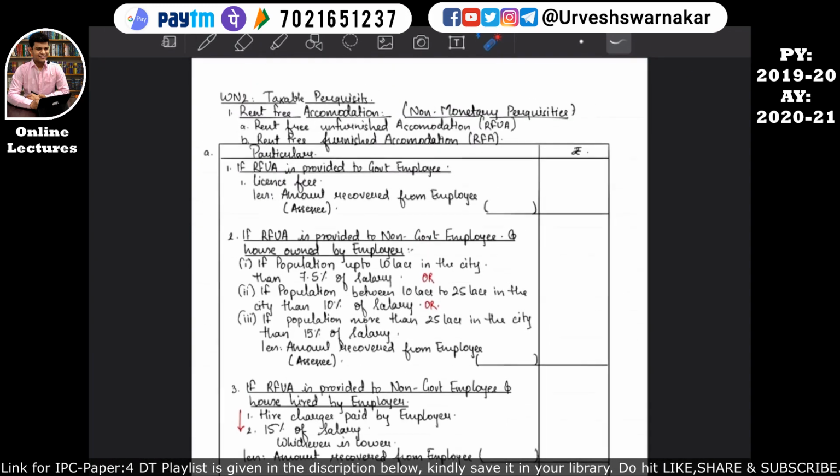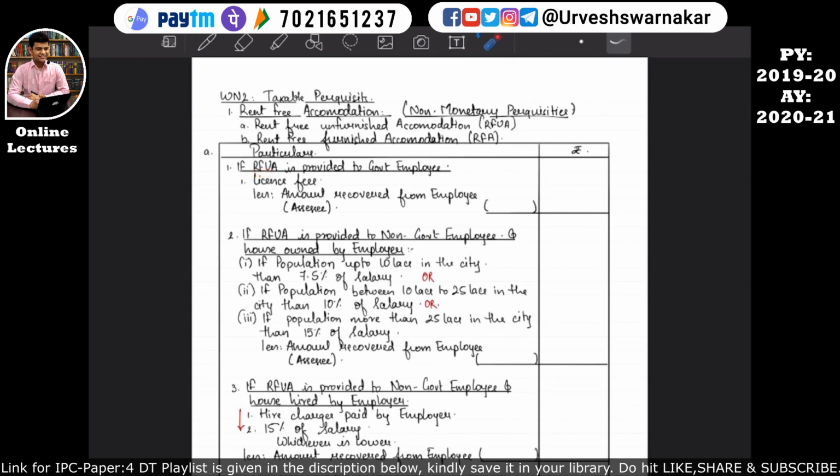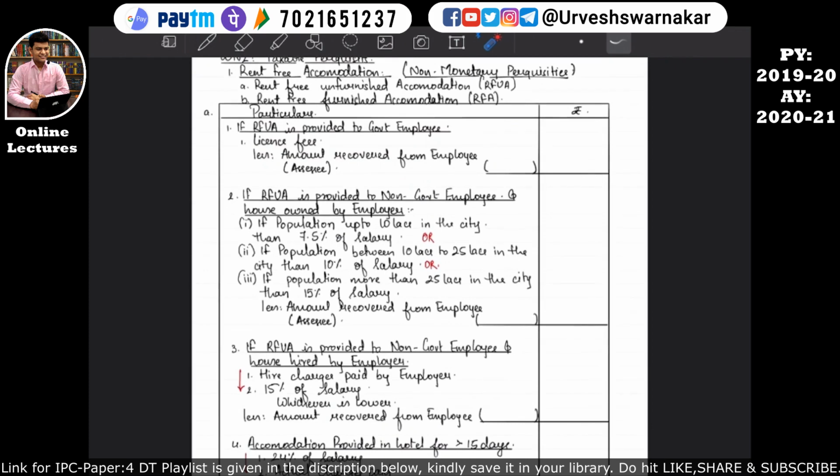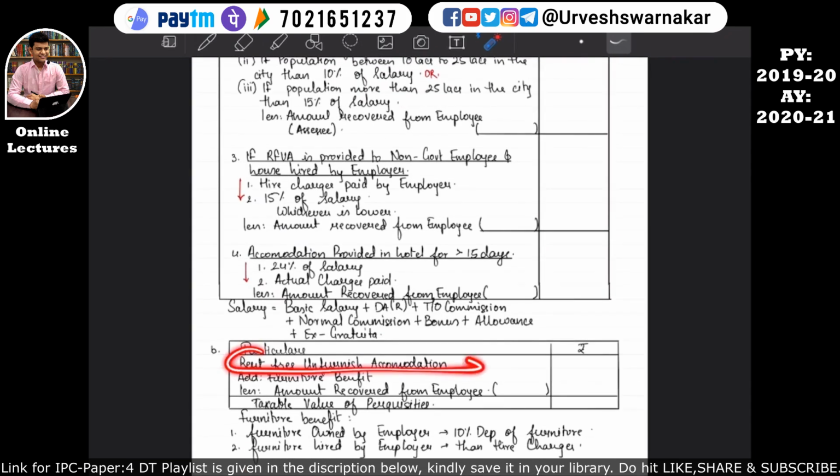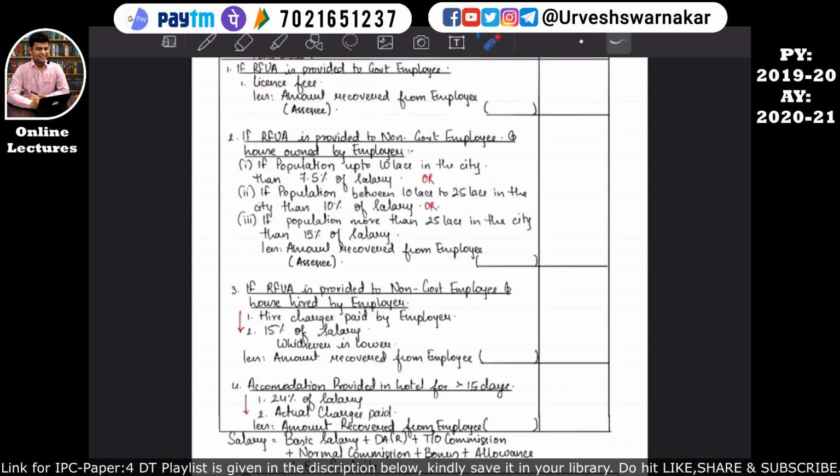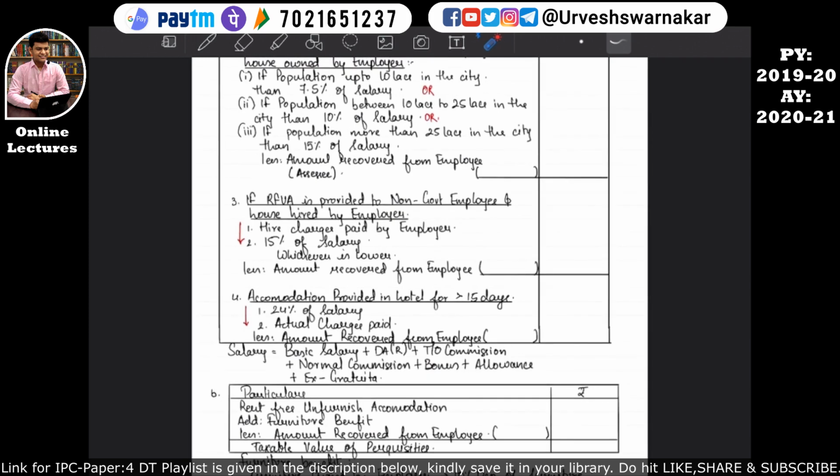So basically our format over here was we used to calculate rent-free unfurnished accommodation. Our complete format was license fees less the amount recovered from the employee. That means whatever amount finally we were receiving, we were considering as rent-free unfurnished accommodation's value of non-monetary perquisites. So while calculating this rent-free unfurnished accommodation value, do not reduce it with the amount recovered from the employee, because if you do that, you will reduce this amount recovered from the employee twice. Either reduce it over here or over here.